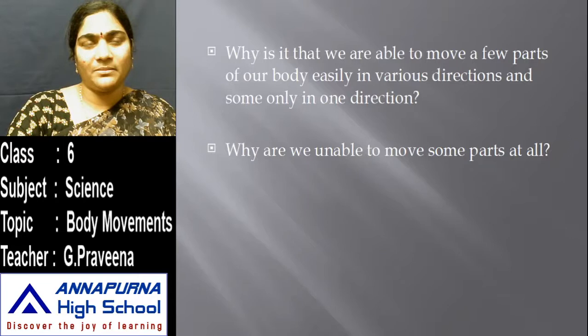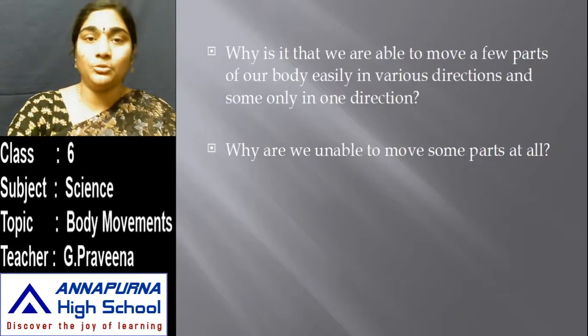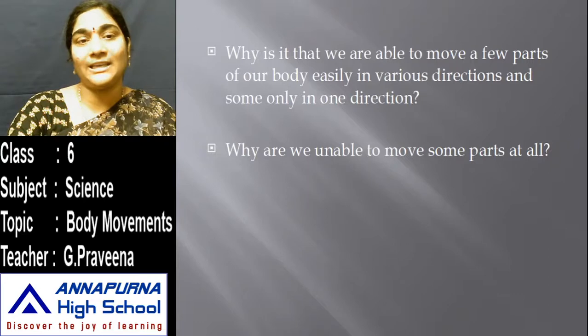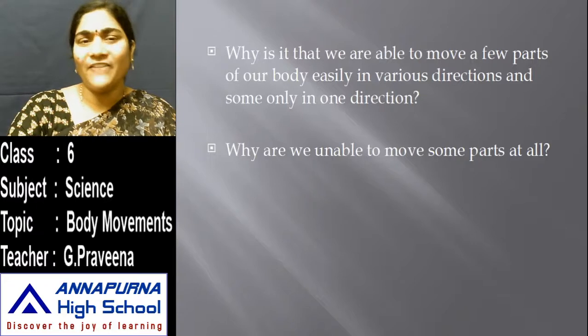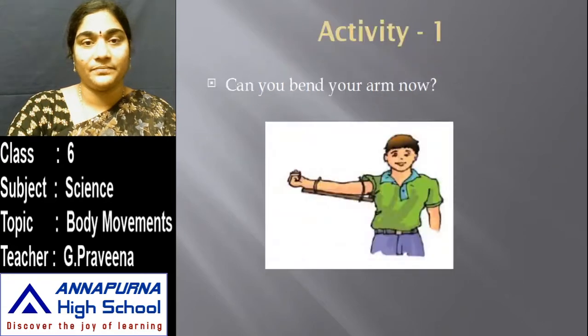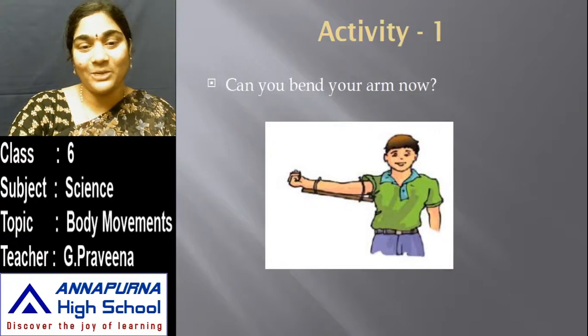You might have noticed that you are able to move a few parts of your body easily in various directions and some only in one direction. So why are we unable to move some parts at all? What is the reason for it? Here is another activity. As in the figure, take a scale and place it lengthwise along your arm, with your elbow in between the scale, and tie the scale. Now try to fold your hand at the elbow. Are you able to do it?